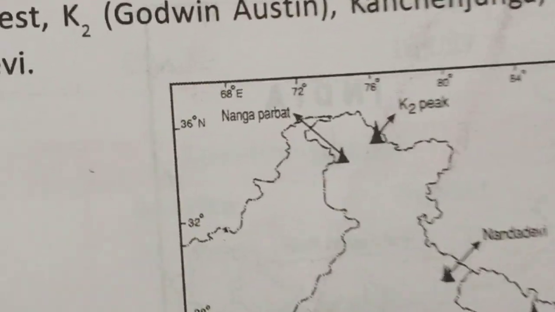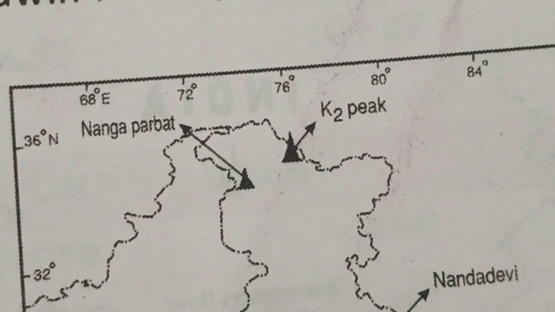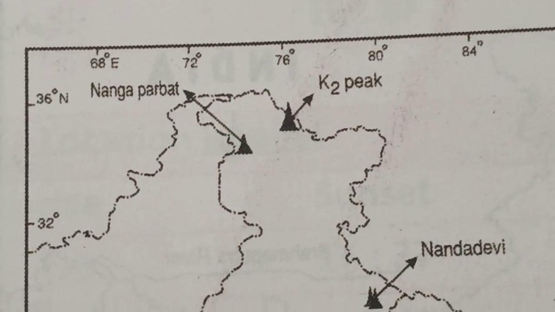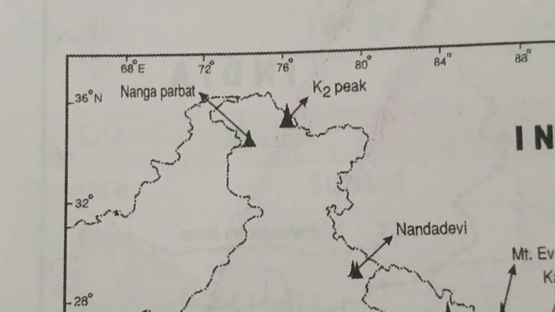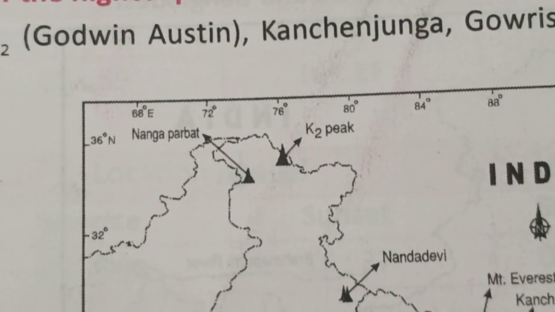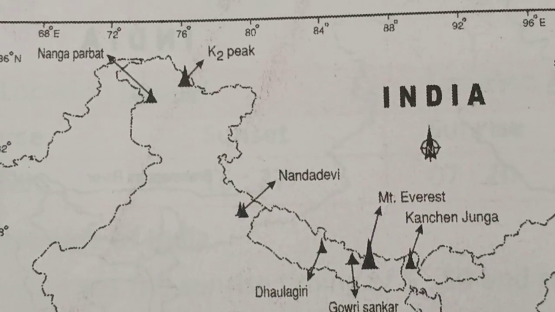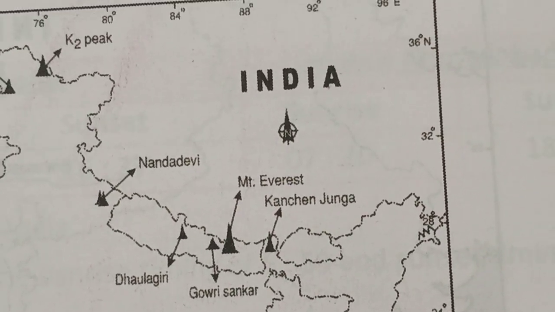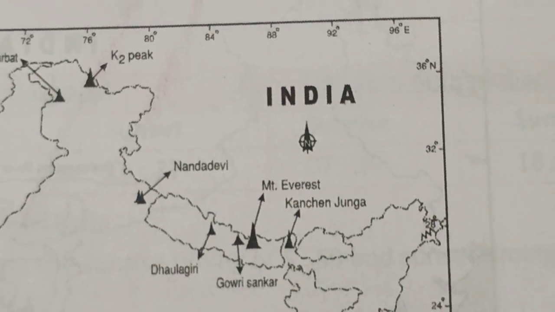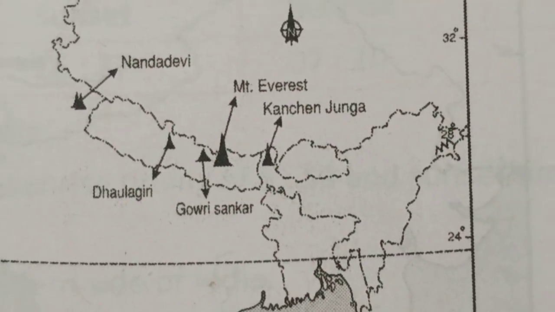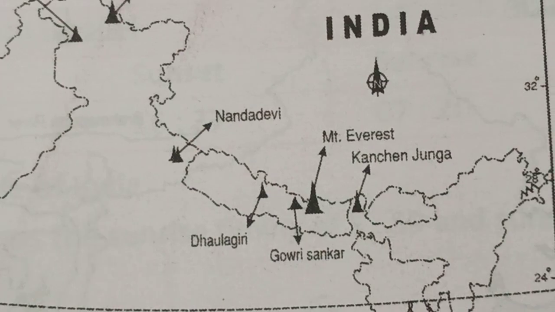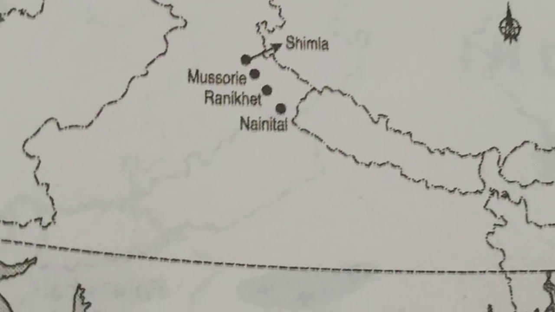Next here are peaks, children. Look. Nanga Parbat, K2 peak. I said about K2 peak. This is the highest peak in our country. Don't confuse, children. K2 peak is the highest peak in our country. Next look at Nanda Devi. Next Gauri Shankar, Kanchenjunga. Kanchenjunga is located in Sikkim, children. Look, where is Sikkim? Mount Everest is also there in Nepal. That is the world's highest peak, children. What is that? World's highest peak.